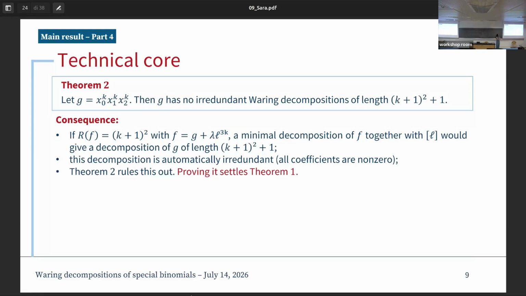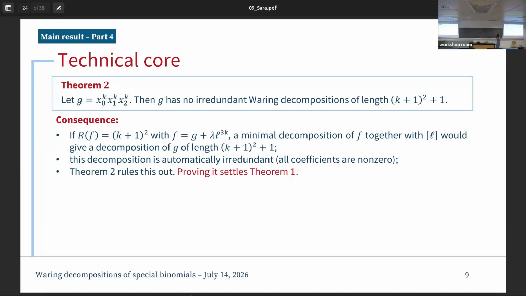If we take a monomial G of the form x0^k x1^k x2^k, then we can show that G cannot have a redundant variable decomposition of length (k+1)^2 + 1.